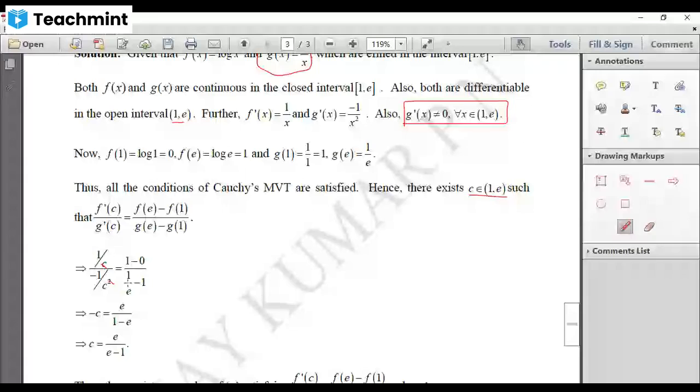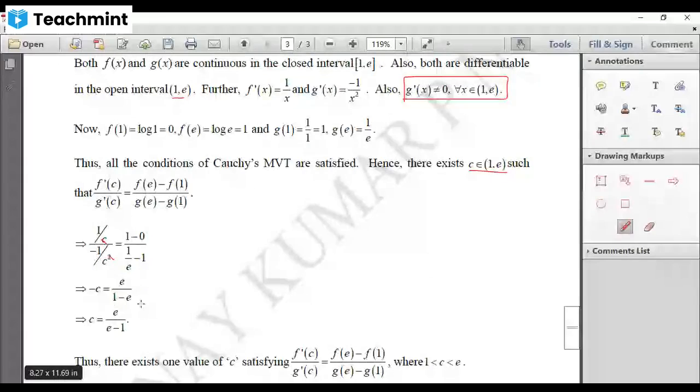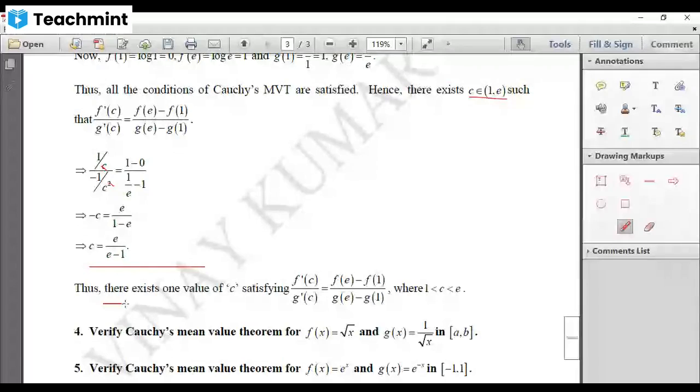If you send that one to numerator, that becomes e by 1 minus e. Now, let me take minus sign as common in these two. So this becomes minus 1 plus e or e minus 1. That minus sign cancels with this. You'll get c equal to e by e minus 1. So there exists one value of c satisfying this condition, which lies in between 1 and e.